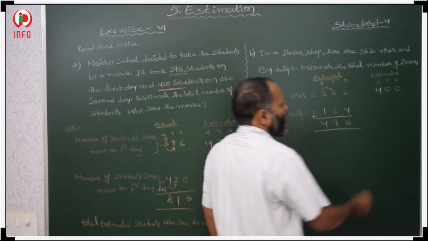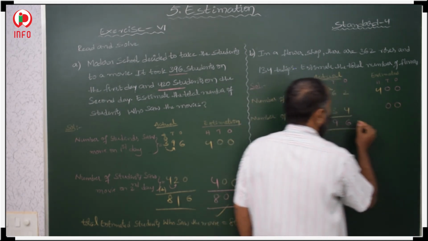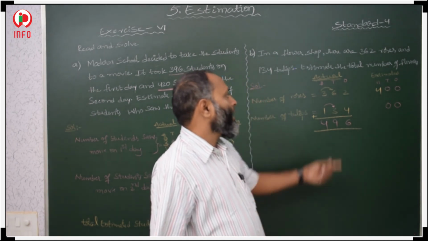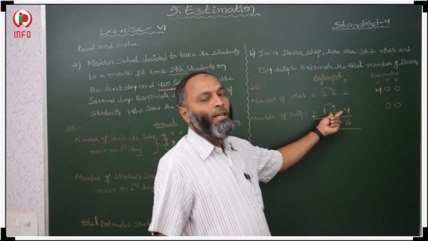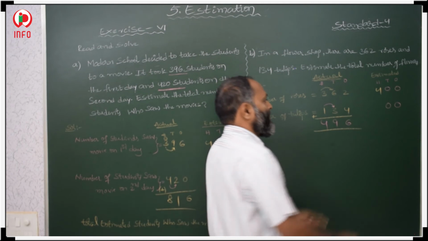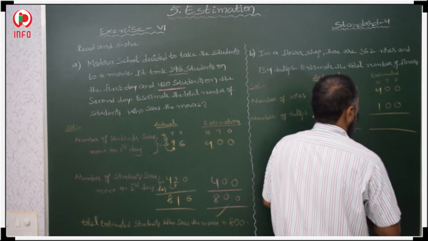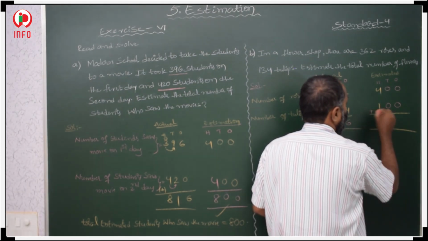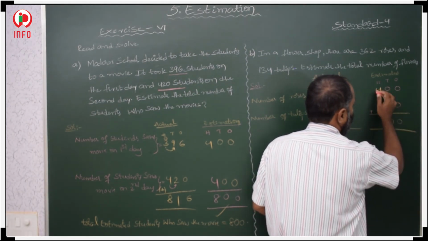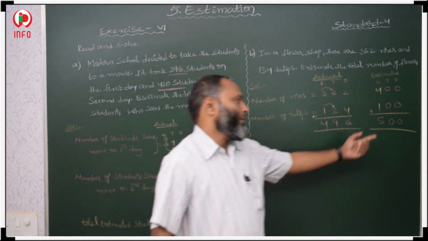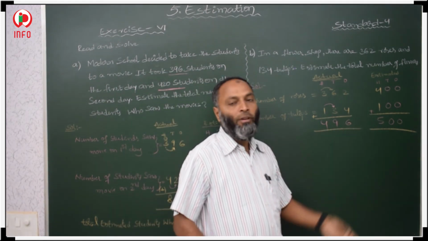Next, ones, tens, 0 here. And here, what is there in the tens place? 3. It is less than 5, so this one stays as it is. Now you add. 0, 0, 4 plus 1, 5. Nearest, how many flowers are there? 500. Then actual 496.